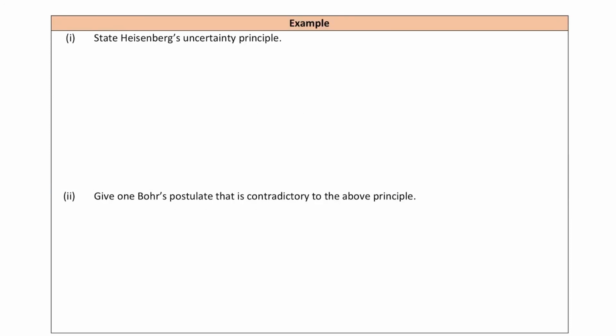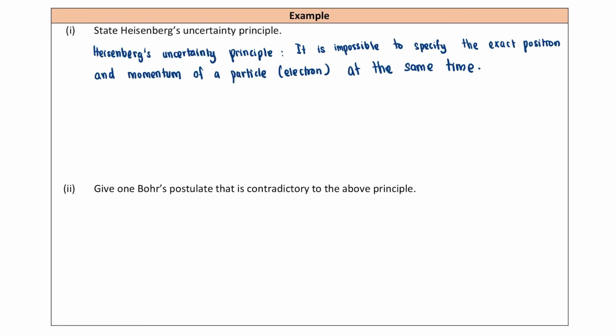Alright, so next let us look at this example. Okay, first the question asks us to state the Heisenberg uncertainty principle. Okay, so this is the answer. It is impossible to specify the exact position and momentum of a particle such as an electron at the same time. So Heisenberg said we cannot determine the position and momentum of an electron at the same time. Only one of them can be determined at a time.